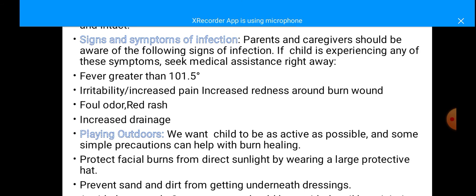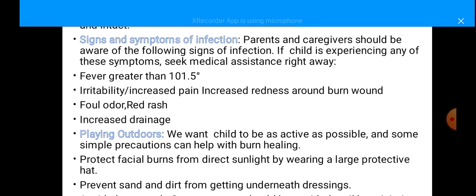Coming to the signs and symptoms of infections in burns, parents and caregivers should be aware of them if the child is experiencing any. That is, hyperthermia above 101.5 degree, irritability and increased pain, increased redness around the burn area, foul odor, red rash, increased drainage. These all are the signs and symptoms of infections. They should immediately seek the help of the pediatrician.